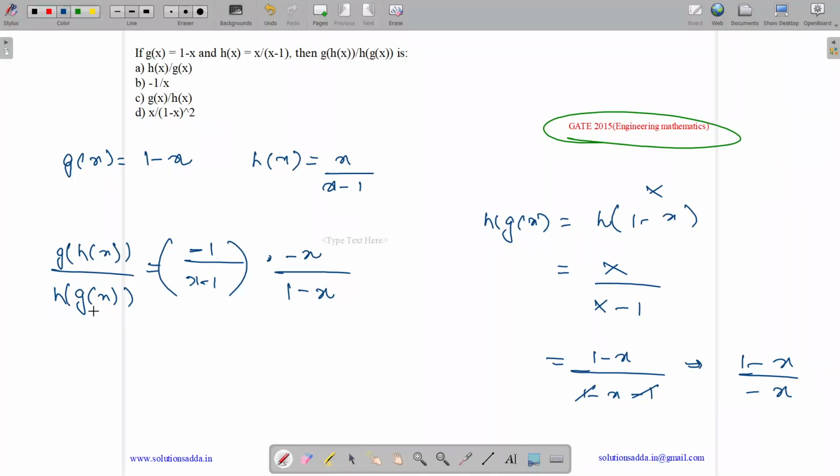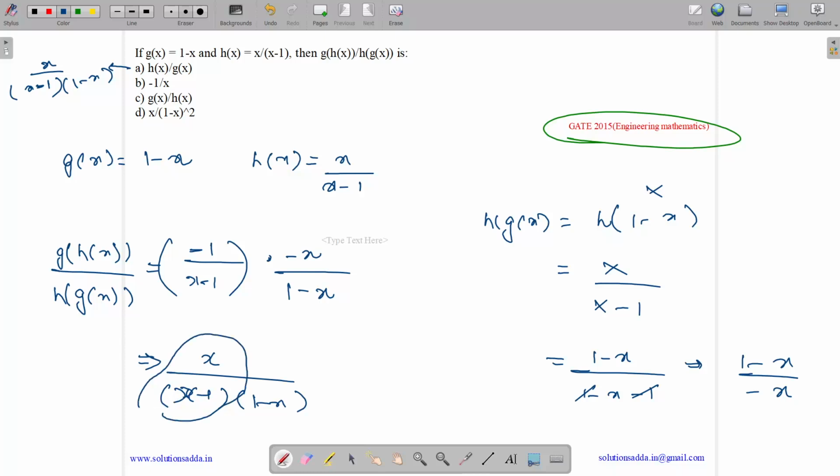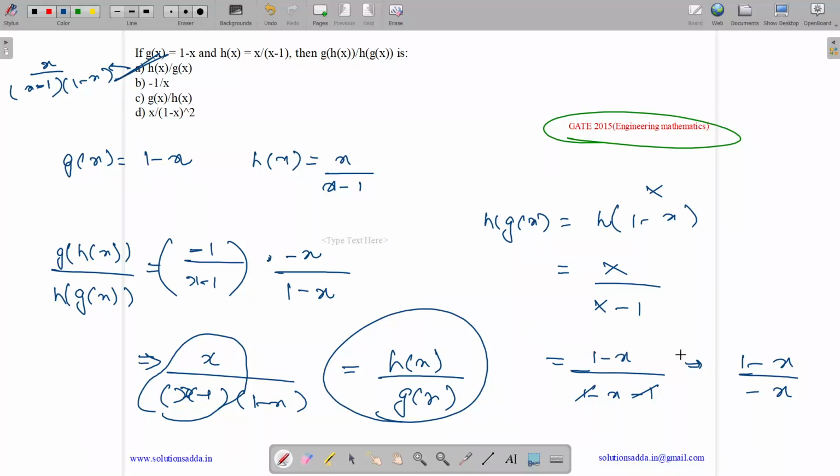So what is g of h of x by h of g of x? It is equal to, what is the value of h of x? h of x is x by x minus 1 and g of x is 1 minus x. So is it equal to this? Yes. Minus minus gets positive. Then we have x minus 1 and 1 minus x. So what is x by x minus 1? It is h of x. And what is 1 minus x? It's g of x. So the answer is option A, h of x divided by g of x.